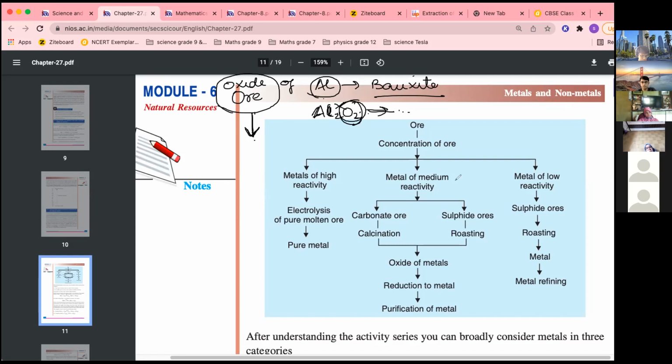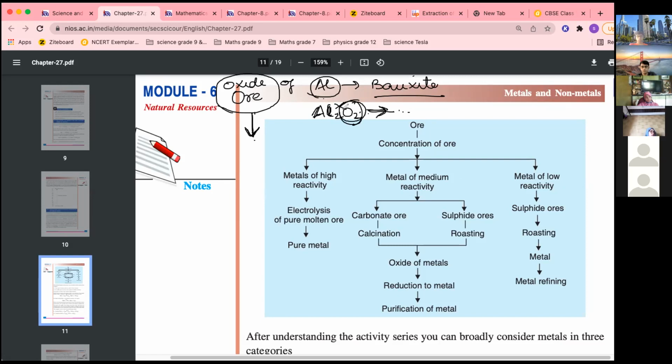Okay, in other ores, just by a reduction reaction the oxygen is removed. But in highly reactive metals, these are bound by a very strong bond, because this is a very highly reactive metal. So it is a very tight bond. For removing this, you cannot use a reduction reaction, you have to use electrolysis.